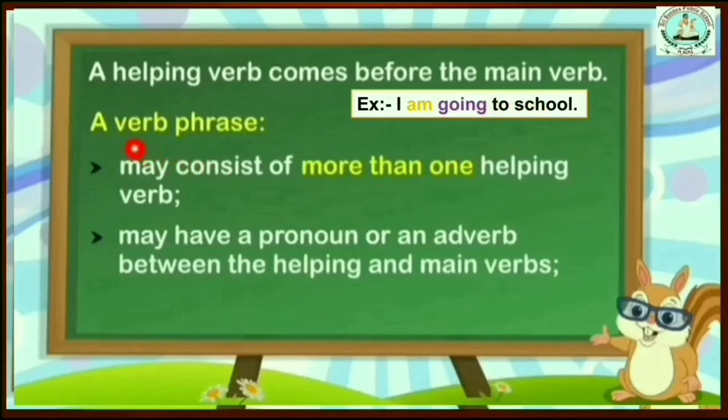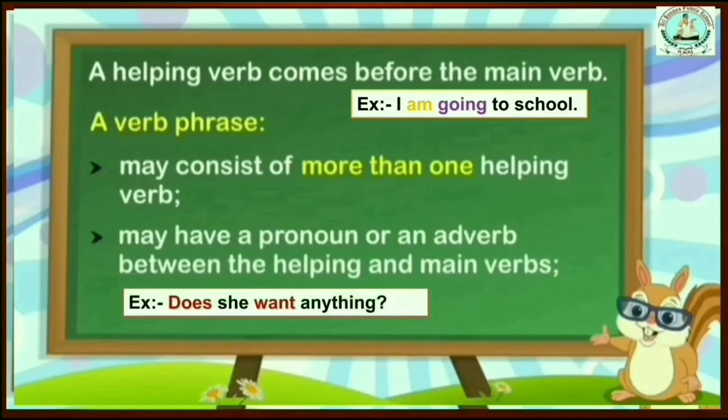And it may have a pronoun or an adverb between the helping verb and main verb, and then also it is called a verb phrase.